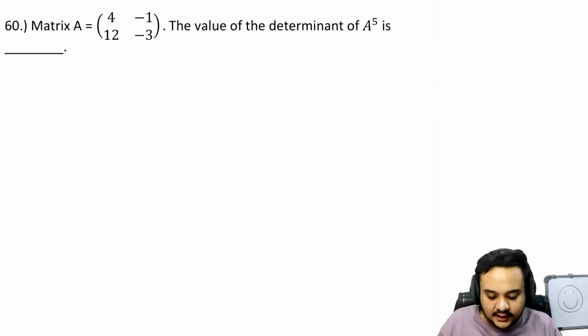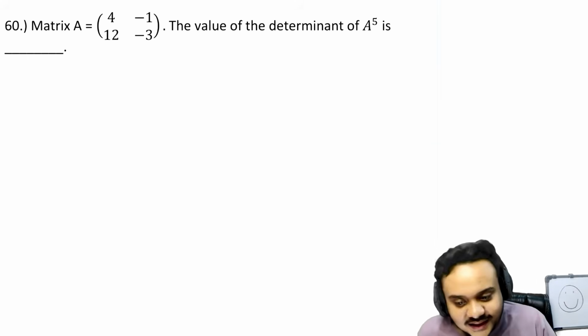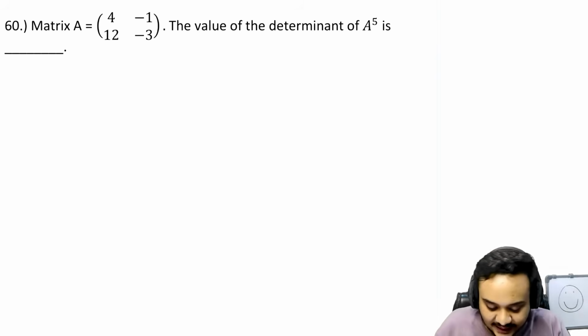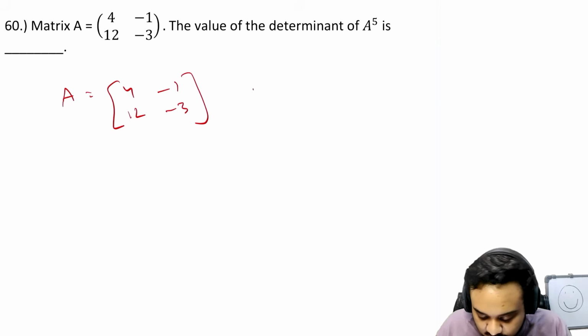You are given a matrix. There were only two questions for maths in this entire paper, and this was the second one. So obviously maths was not given any respect by IIT Delhi. This is the easiest question in the entire paper. You have A equal to this matrix, and you just have to find this.